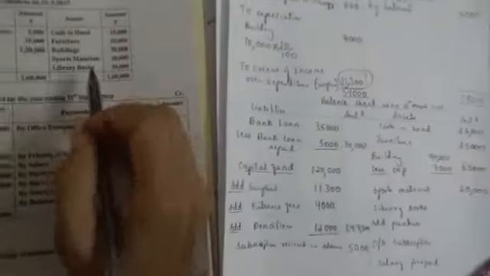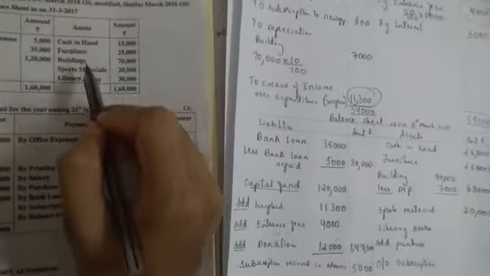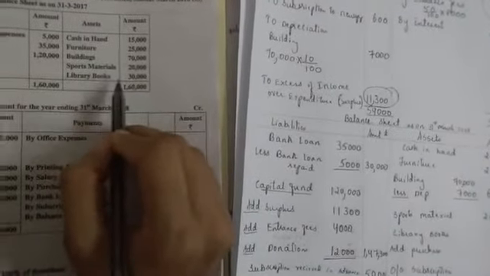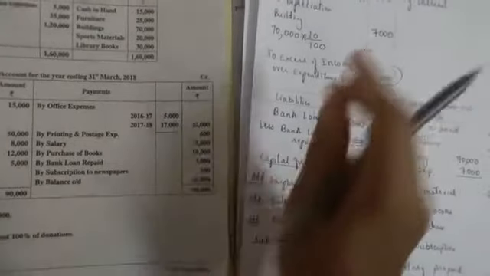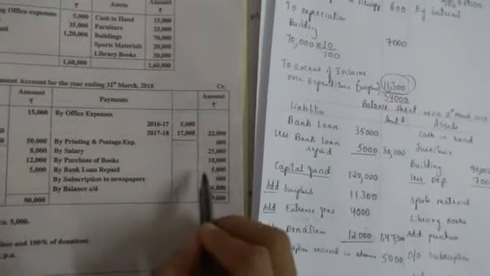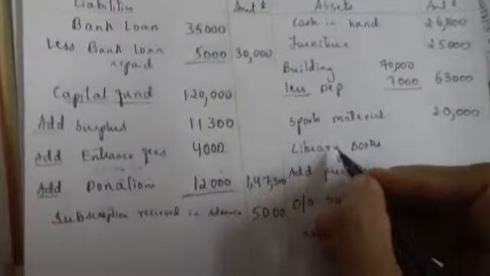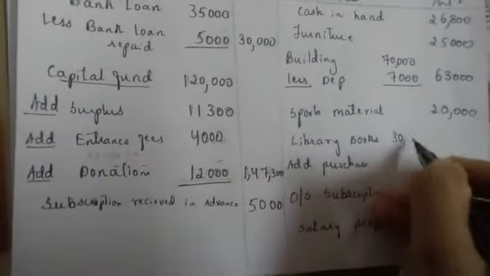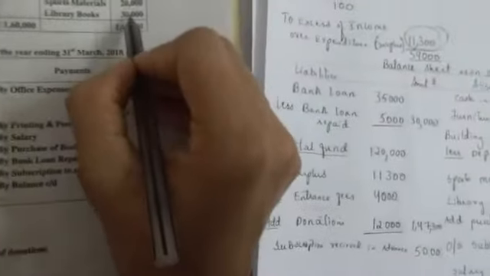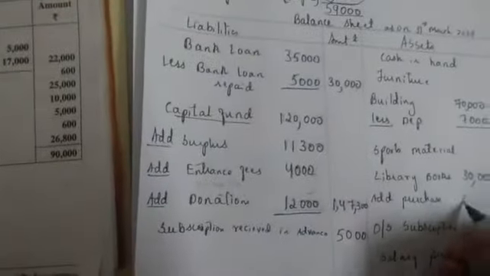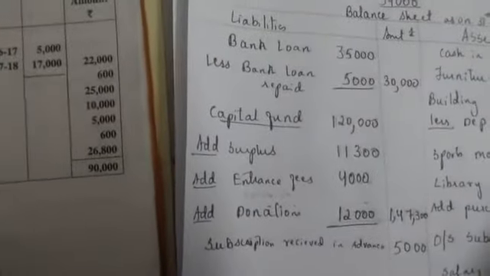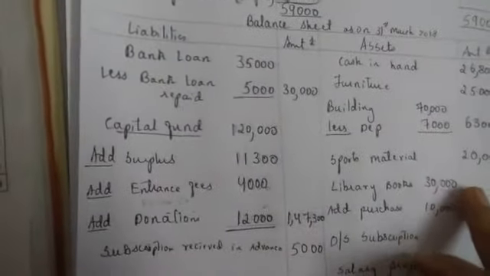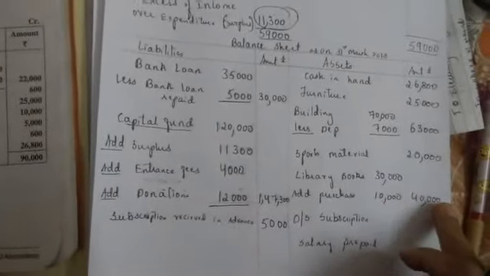Fine. Cash in hand is done. Furniture is done. Building is done. Sports material is done. Now is library books. It's an asset. But for library books, what they have told you, see, purchase of books 10,000. We did not write it here, remember? So this 10,000 purchase of books you will write. That is library books 30,000. Library books 30,000 I have written. Add purchase 10,000. That will give you 40,000.